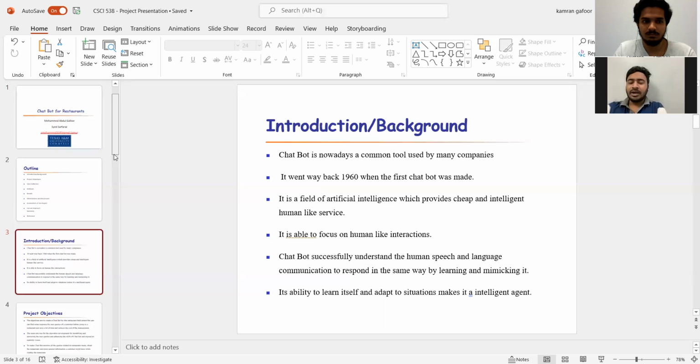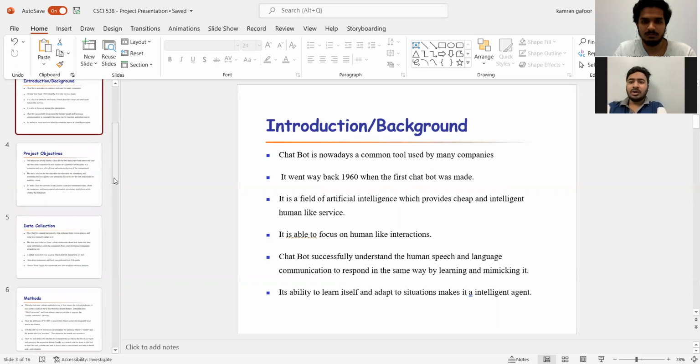So what is a chatbot? A chatbot is nowadays a common tool used by companies in various industries. We can see chatbots being used in restaurant industries, travel industries, and many other places. This all started back in 1960 when the first chatbot was made. It is a field of artificial intelligence which provides cheap and intelligent human-like services.